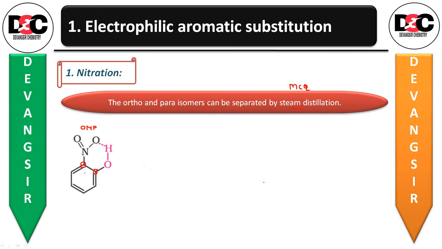Here within the one structure of orthonitrophenol there is intramolecular hydrogen bonding.